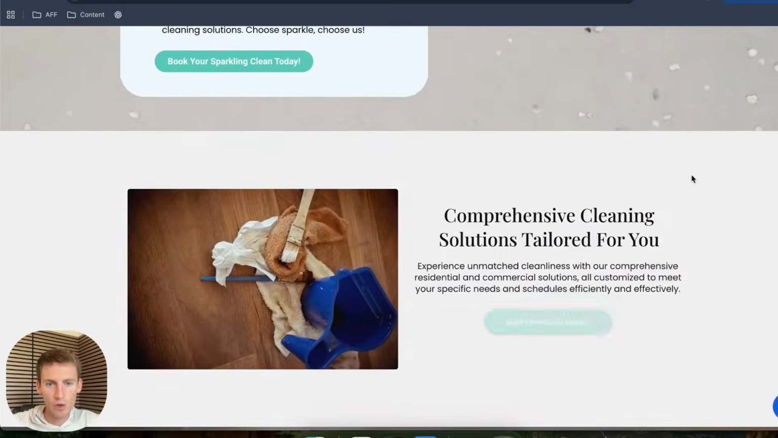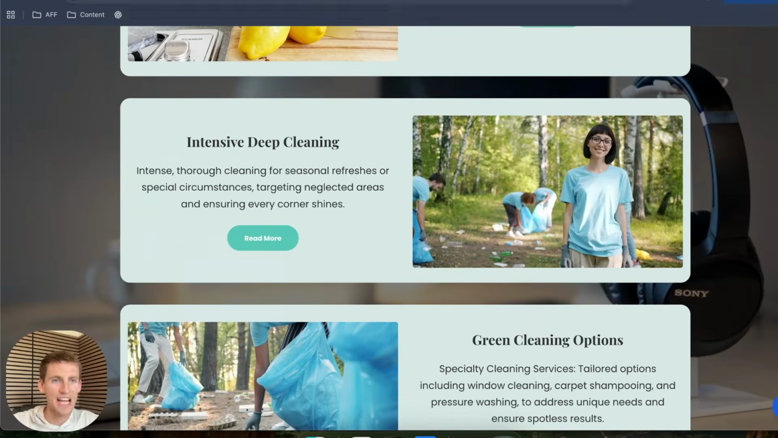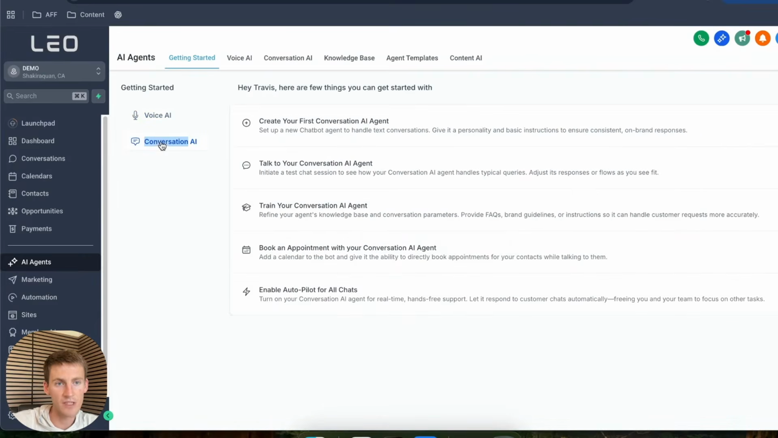And so we'll just take a quick look at this website. Everything looks pretty good. And so now what I'm gonna do is I'm just gonna come back here and click on AI agents, and then click on conversation AI. Before I click on this first step where it says create your first conversation AI agent, you can see right here that these are all of the steps that we go through to actually set this up and customize it for a small business.